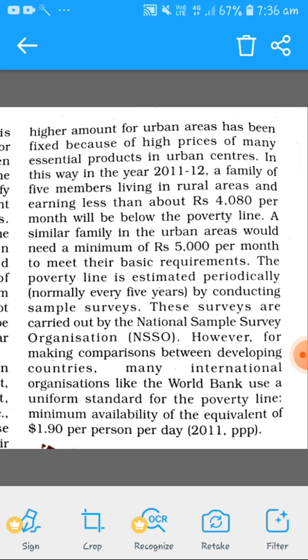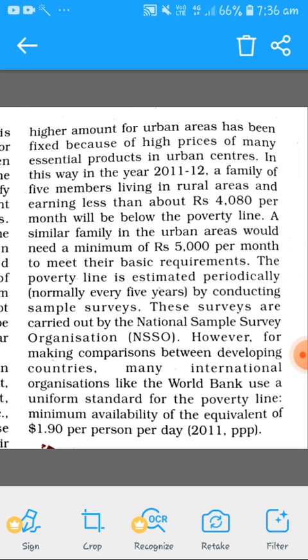However, for making comparisons between developing countries, many international organizations like the World Bank use a uniform standard for the poverty line: minimum availability of the equivalent of rupees 1.90 per person per day, 2011.